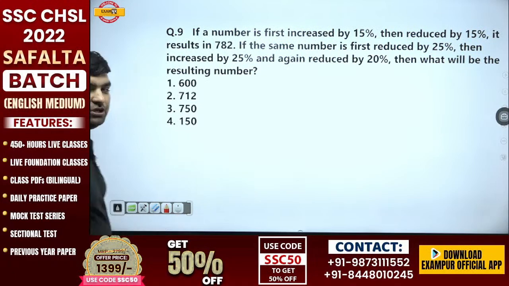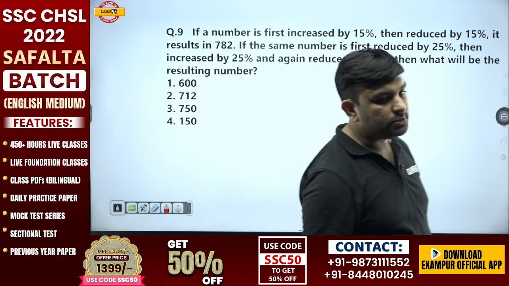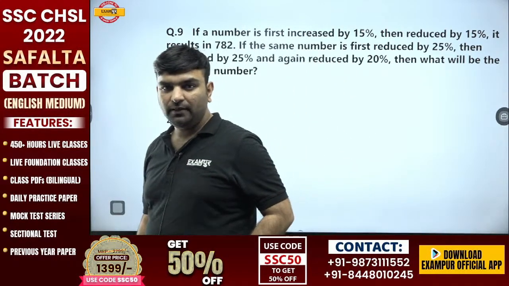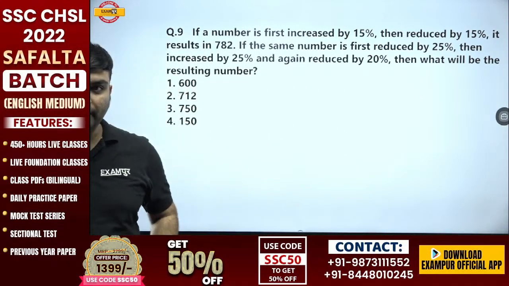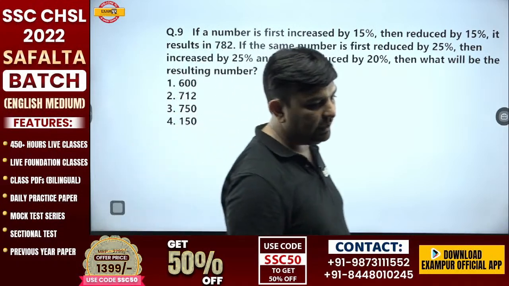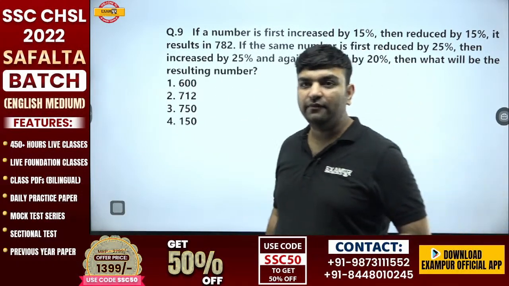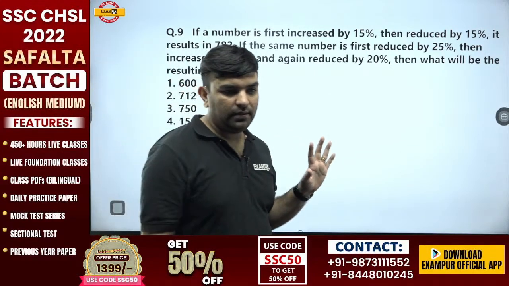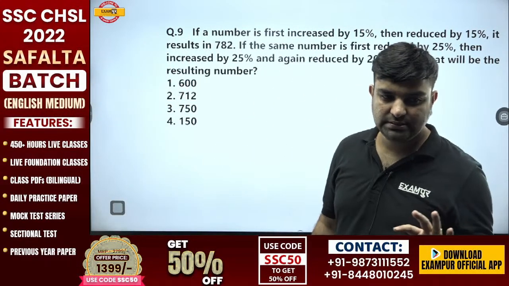Some questions of ratios I am also taking. So guys, their weightage is decreasing a little bit. These days, ratios and time, speed, distance weightage is decreasing. You won't believe, I only find one question per shift from TSD and ratios.